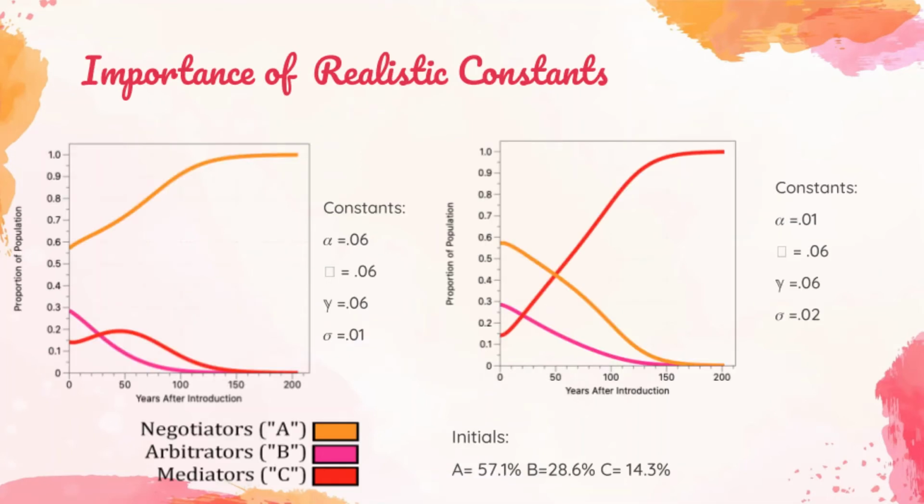On this slide, we can see the importance of choosing realistic constants. On both of the graphs on this slide, we can see that the initial populations for the 3 groups are chosen to be the same, but the constants modeling their behavior are chosen to be slightly different. This causes dramatic changes to their short-term and long-term behavior. As such, it is extremely important to make sure that your constants are chosen correctly, as the long-term and short-term behavior of the system can change dramatically based on these constants.